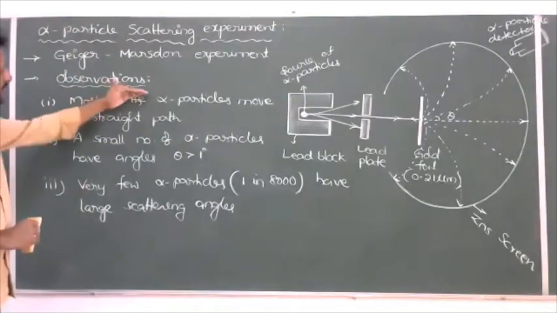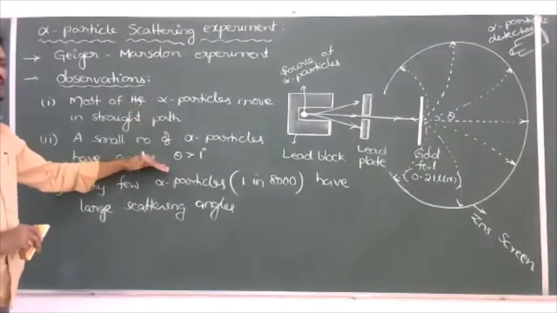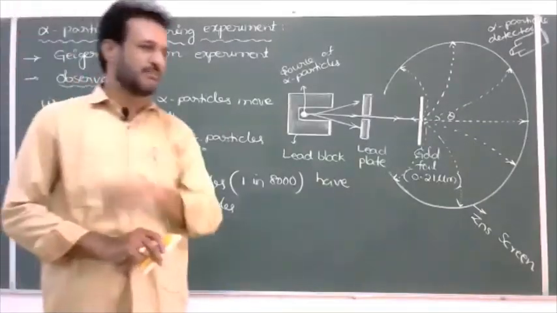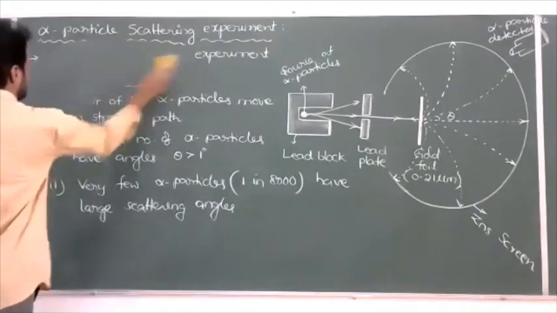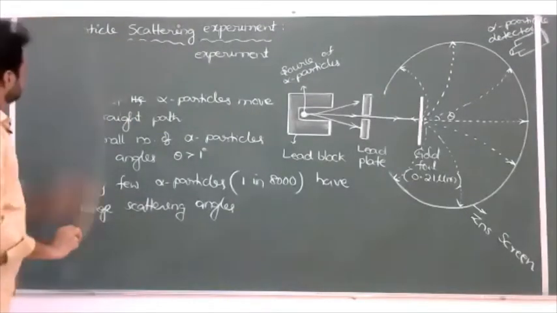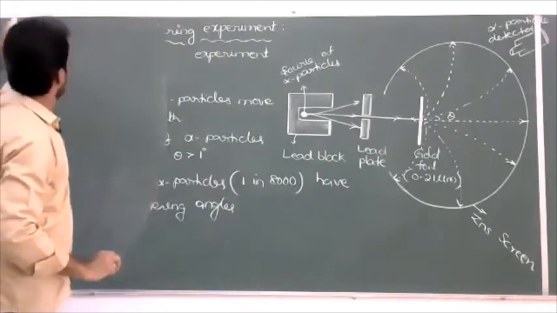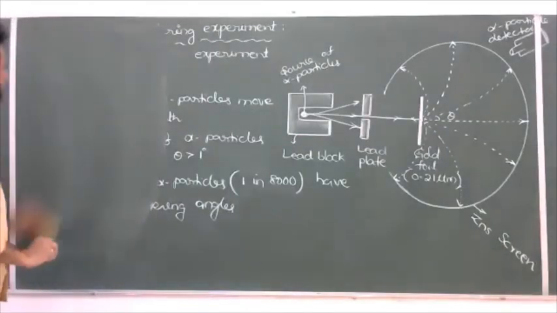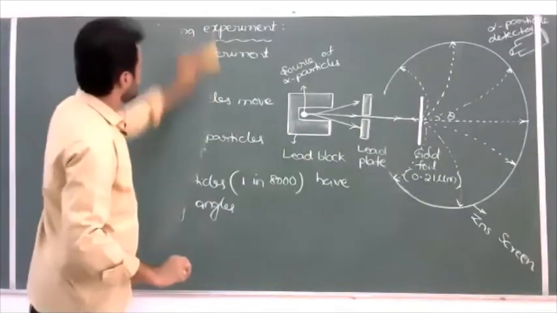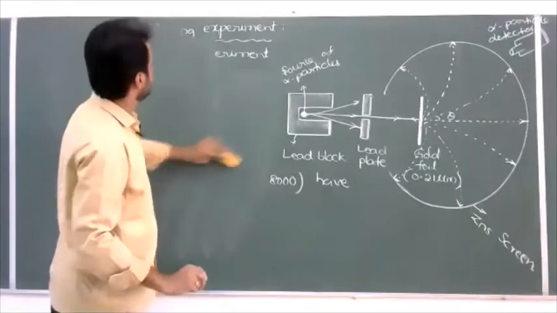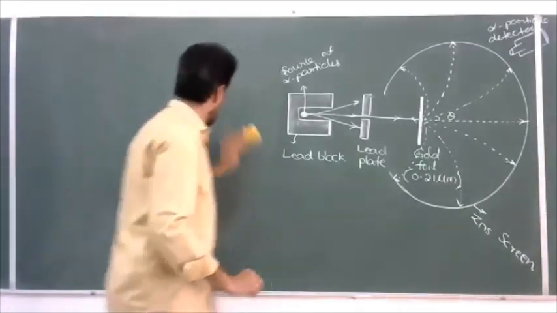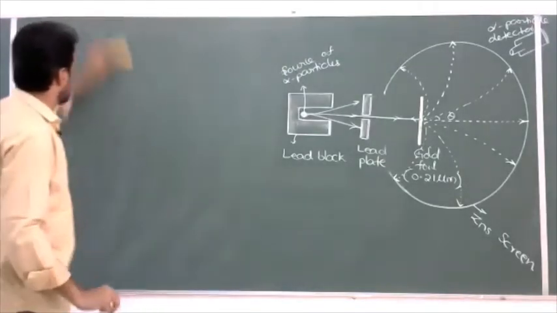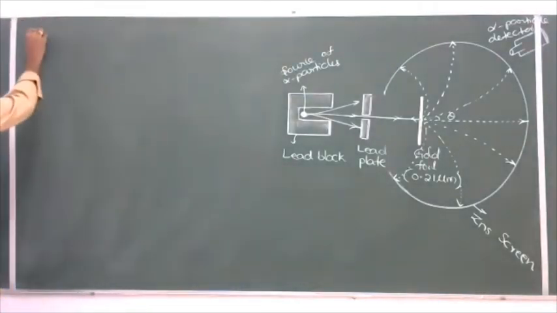But after observing these observations, what are the conclusions or results made by Geiger and Marsden? You can write. Next one, what are the conclusions? What conclusion was made by Geiger and Marsden from the alpha particle scattering experiment? What are the conclusions or results?